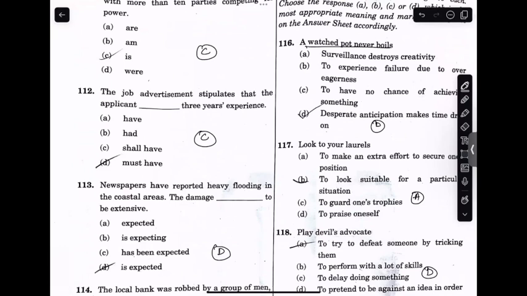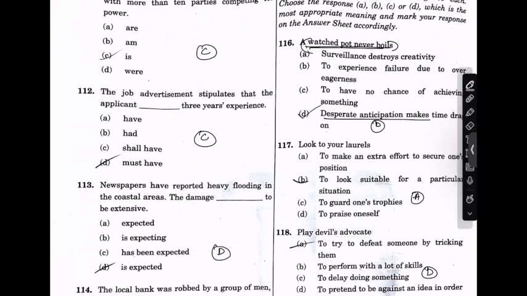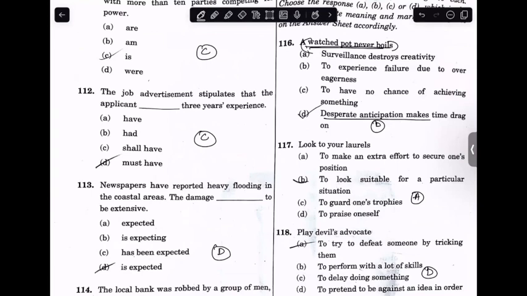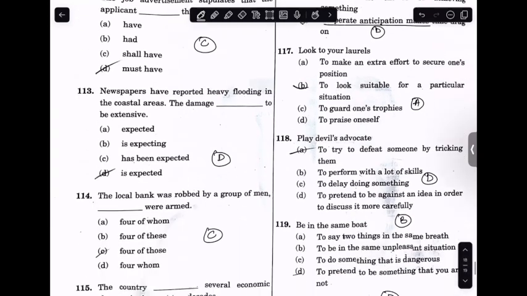This is idiom phrases. A watched pot never boils. It refers to desperate anticipation, just wasting your time, or waiting and anticipating for something, dragging the time on. That's not clear. Look to your laurels is basically to make an extra effort to make sure that you're staying at the top position.